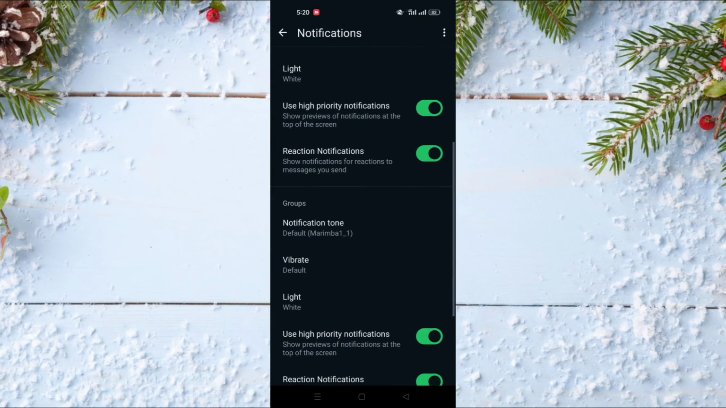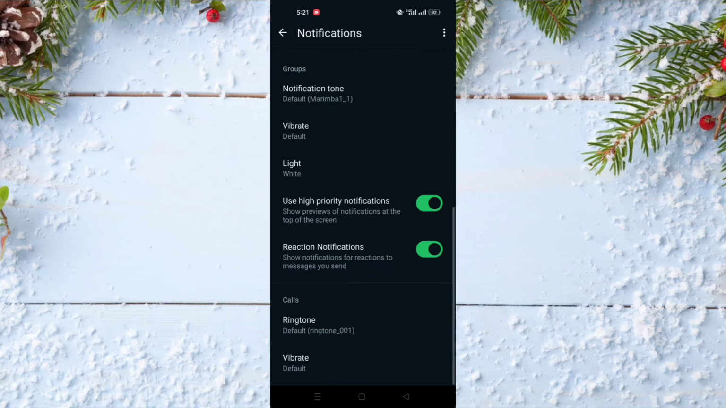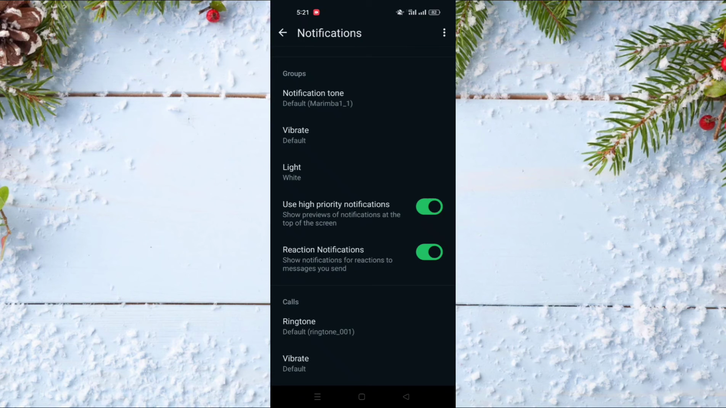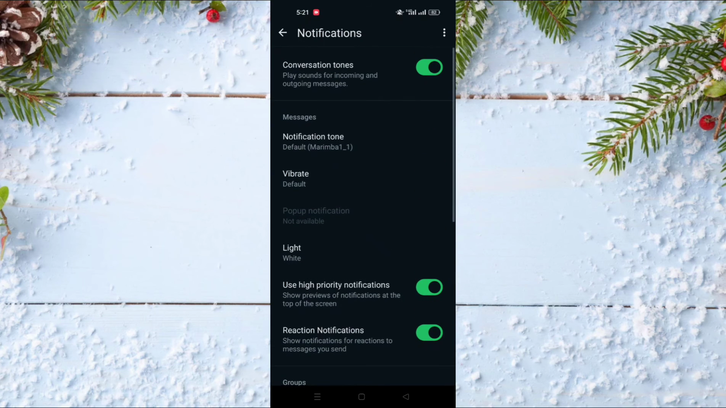And also, if you want for the groups, you have the same option as the first option, and for the calls you also have this option as the first option called ringtone. So you can choose whatever ringtone that you want to be played on your smartphone when you receive calls or messages or notifications for your WhatsApp.